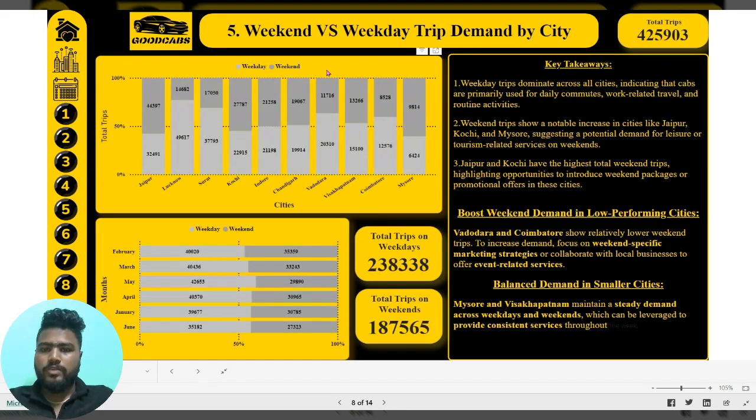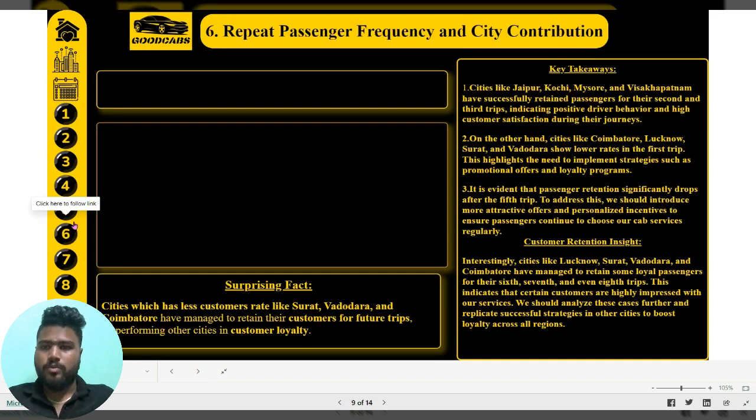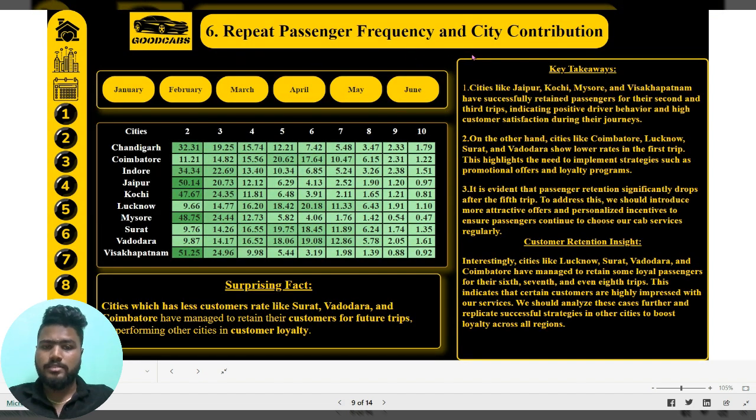The fifth one is weekend and weekday trip demand by city. It totally depends on the passengers, and we can see that total trips on weekdays are more than total trips on weekends. This is based on regular use on weekdays. This is the whole report for this one.